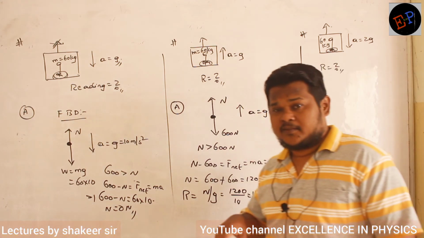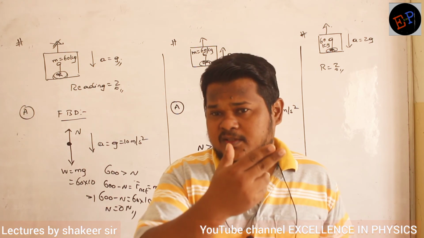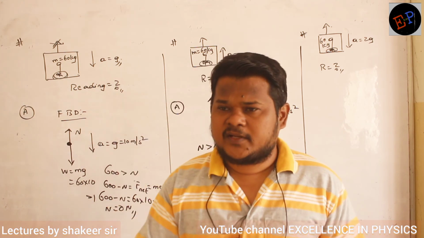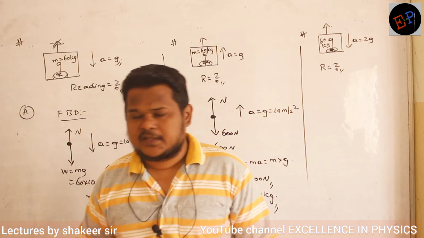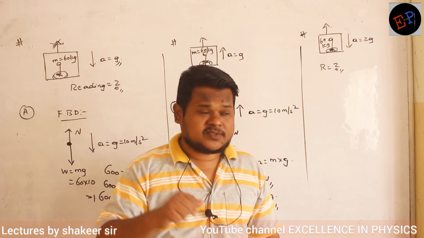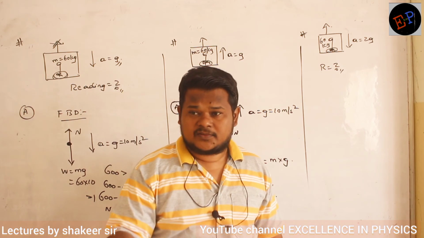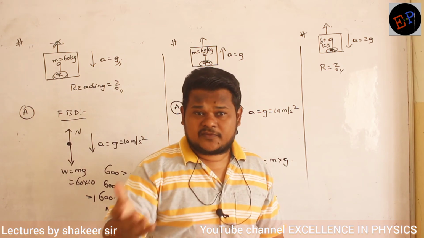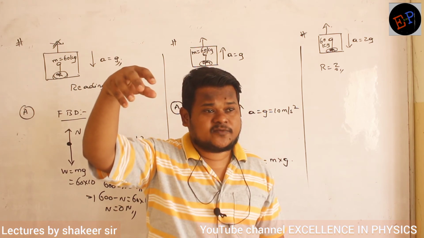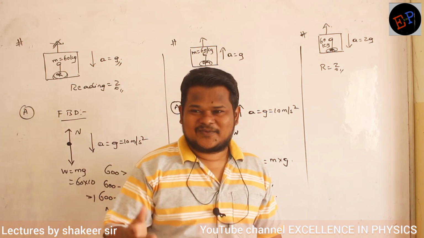If it is a freely falling body, the lift falls with an acceleration of g. Suppose the rope is cut, it falls with an acceleration of g, because every freely falling body has an acceleration of g. But here this body is falling with double the acceleration of a freely falling body. It means that somebody is applying force on that lift in the downwards direction. Understood? So this is not a freely falling body. This is a body which is experiencing force in the downwards direction. That is why its acceleration is double that of a freely falling body.